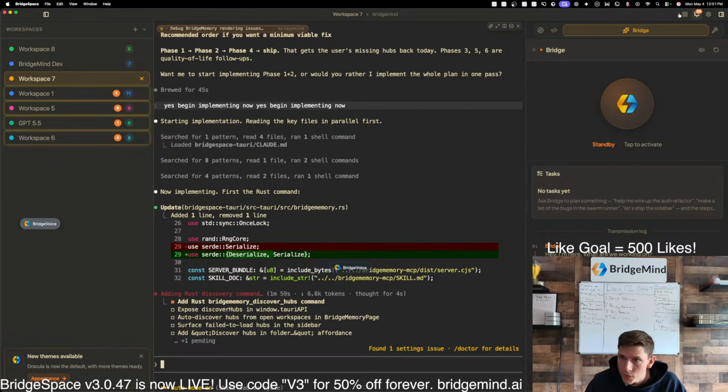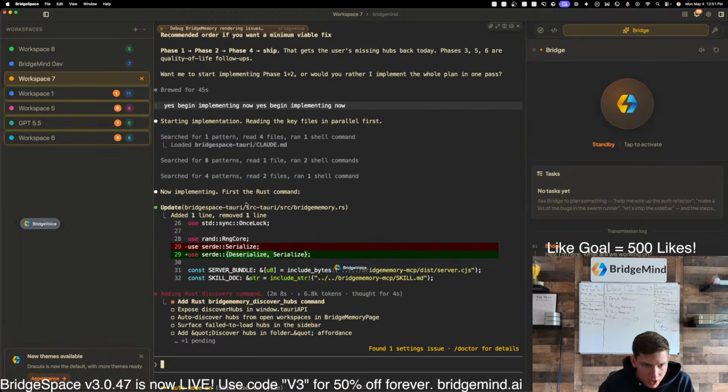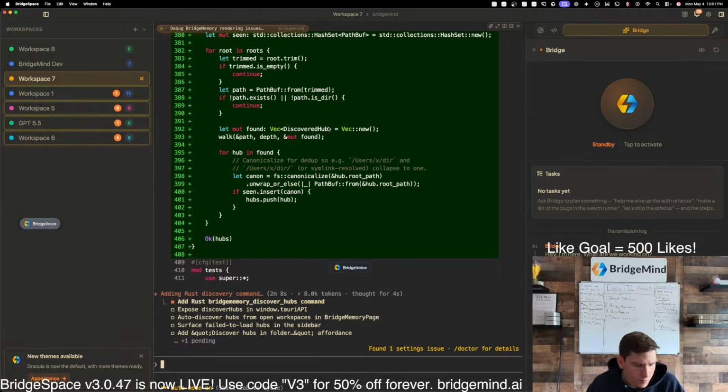So if you go over here, you're gonna see BridgeMemory. Right now, this is only rolled out to Ultra users, and we're currently refining it. But right now, we're using this agent here to try and get it so that it recognizes all of the memory hubs on the machine.